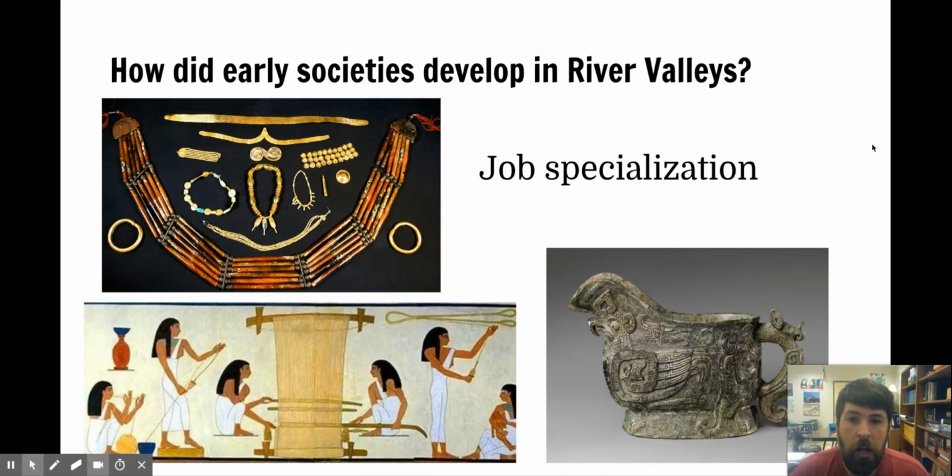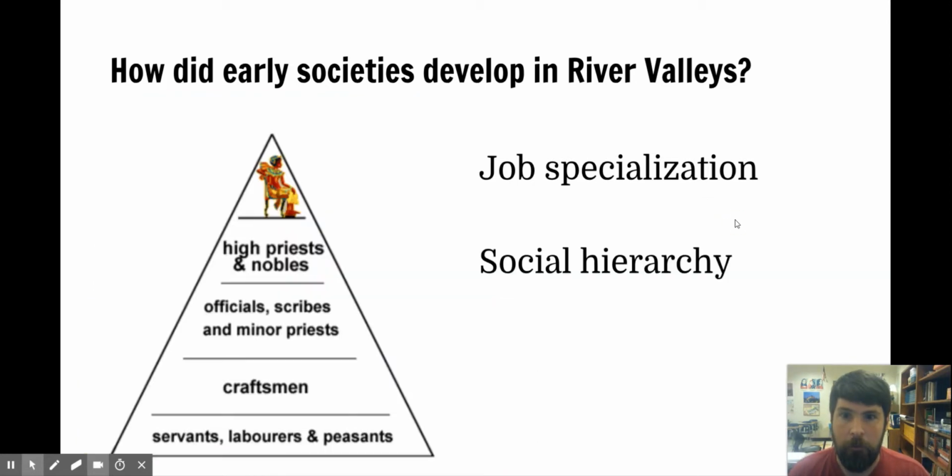So that's what we call job specialization. In early civilizations in China, India, Egypt, and Mesopotamia, people began to specialize in things other than farming. Here you can see some artifacts. You can see in the lower right-hand corner some bronze work that was done in Shang, China. On the left, you can see some jewelry from the Indus Valley civilization of Mohenjo-daro. And then down on the bottom, you can see some Egyptians weaving cloth or paper. I'm not quite sure which one. They're using natural resources to make some sort of textile.